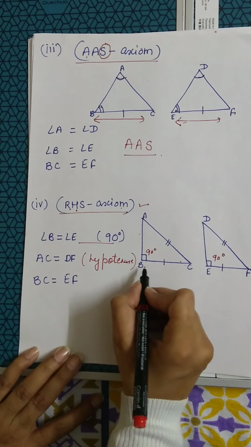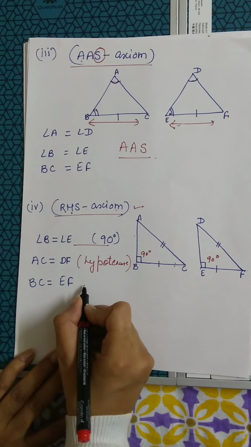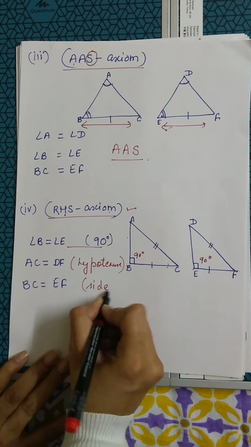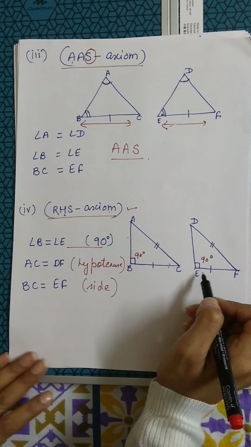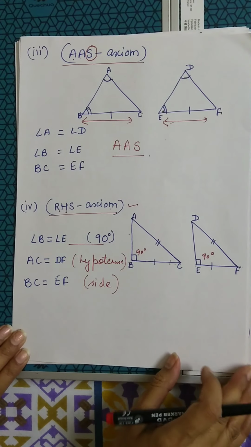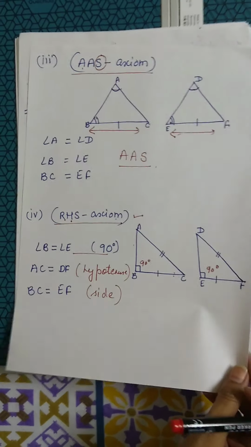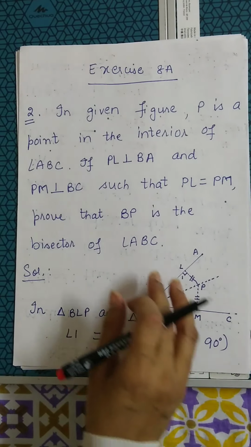And the third one is BC is equal to EF, any side. It can be side AB and DE also. So it depends upon the conditions. Now based on this, let us discuss a few questions from exercise 8A.